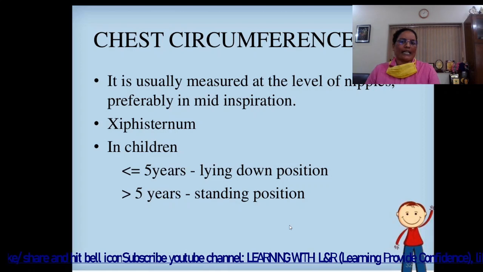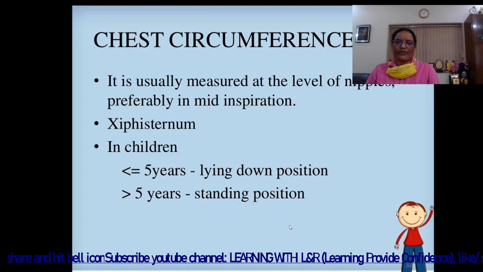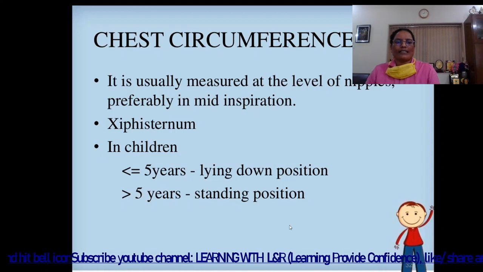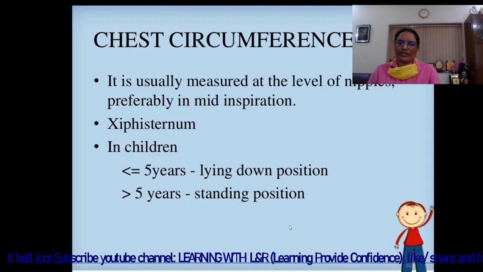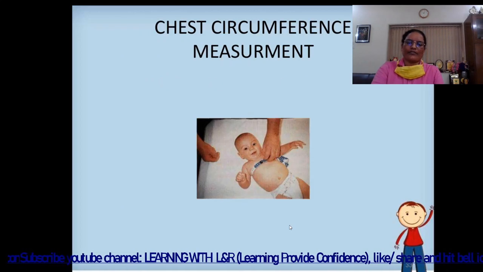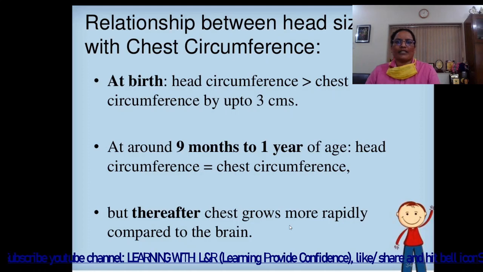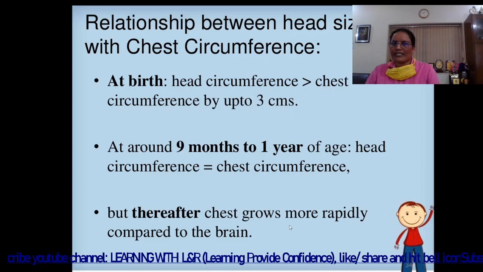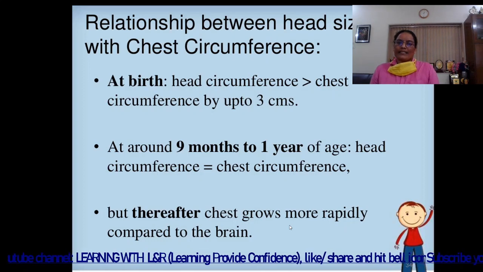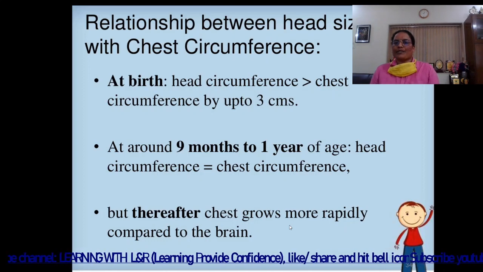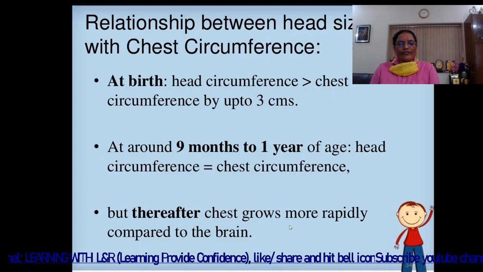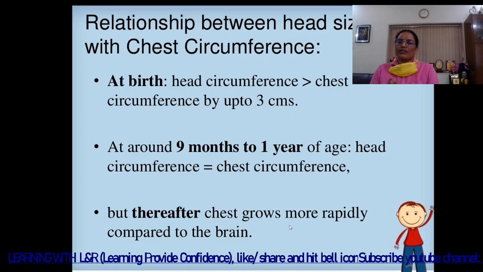Then chest circumference. It is usually measured at the level of nipples, preferably in mid-inspiration. Xiphisternum in children less than 5 years, lying down position, and more than 5 years, standing position. Then chest circumference measurement. Relationship between head size and chest circumference at birth: head circumference is more than chest circumference by up to 3 centimeter. At around 9 months to 1 year of age, head circumference is equal to the chest circumference.